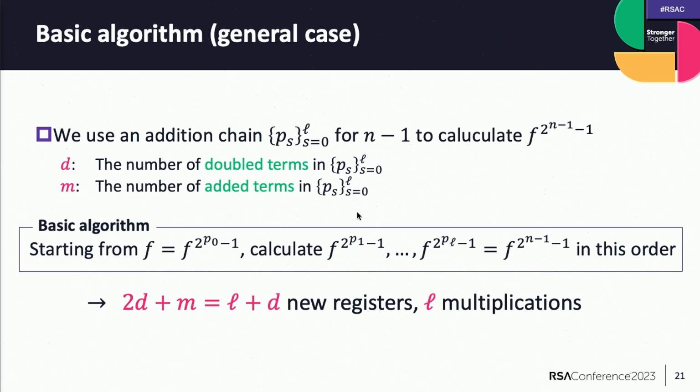So now I talk about the general case of the basic algorithm. We use an addition chain for n minus 1 of length L to calculate this. And PS consists of D double terms and M other terms. Here, our basic algorithm calculates these in this order, starting from this, using 2D plus M equal L plus D new registers and L multiplications.